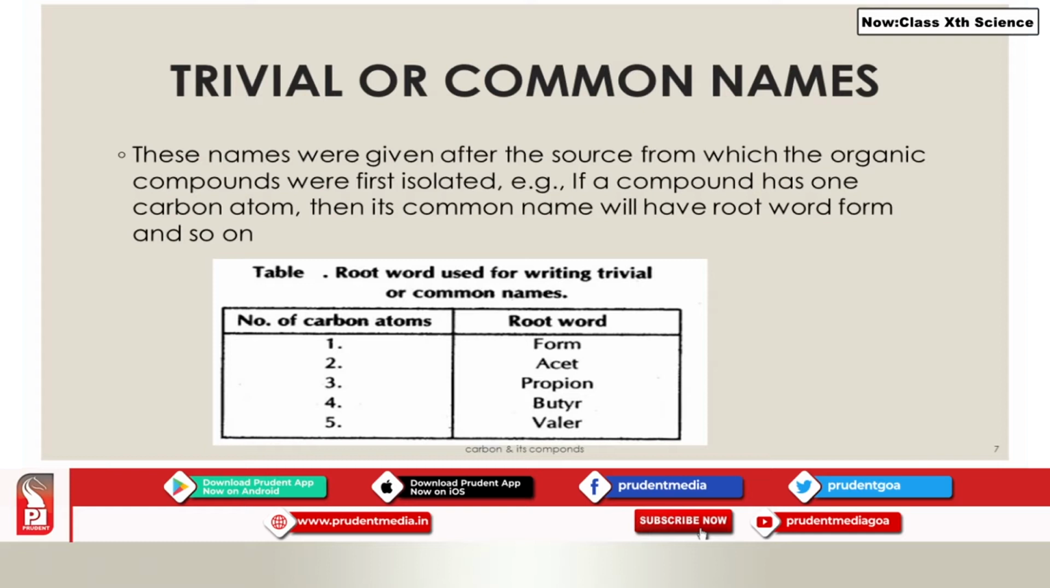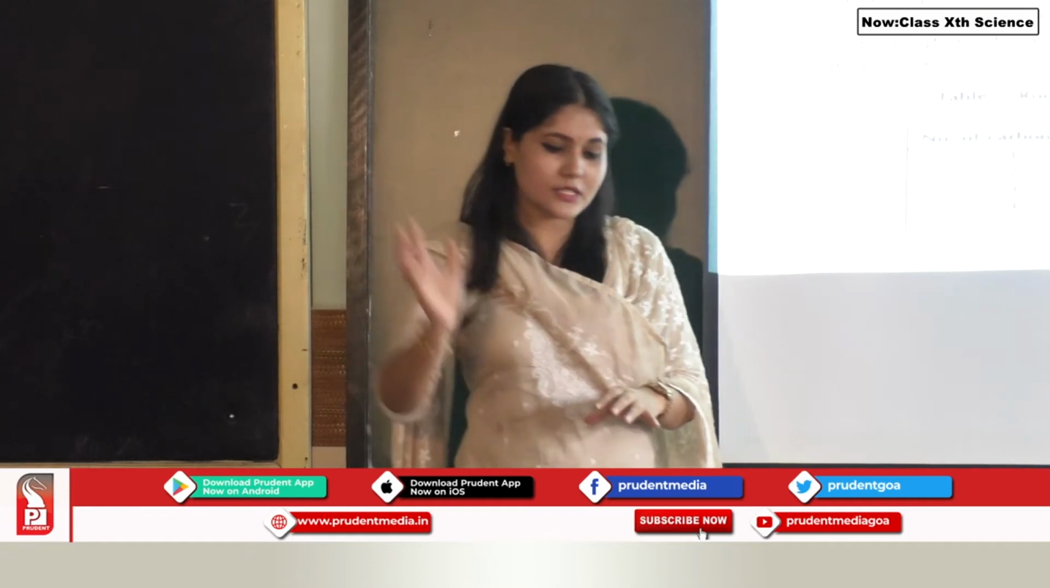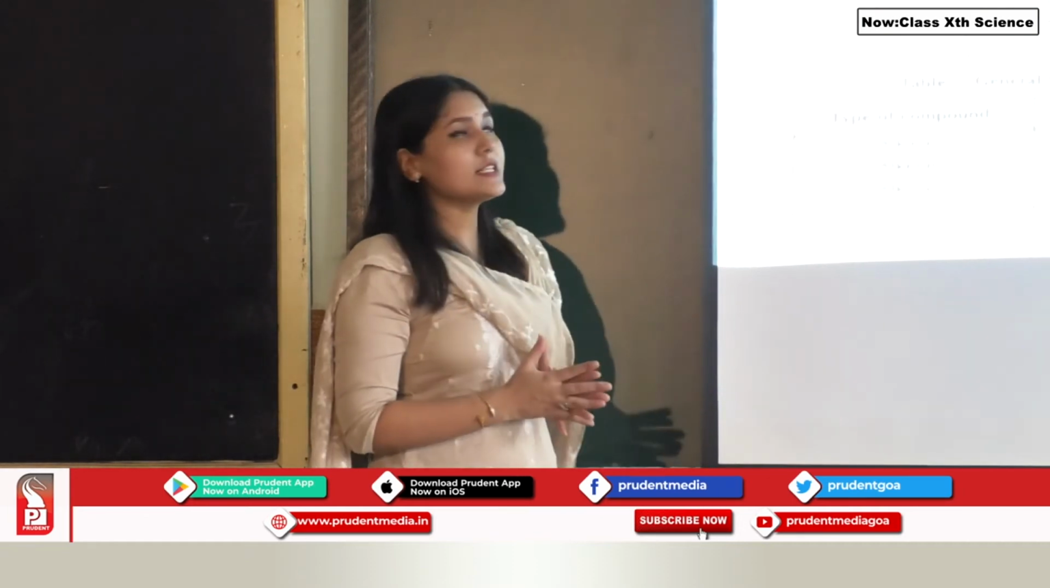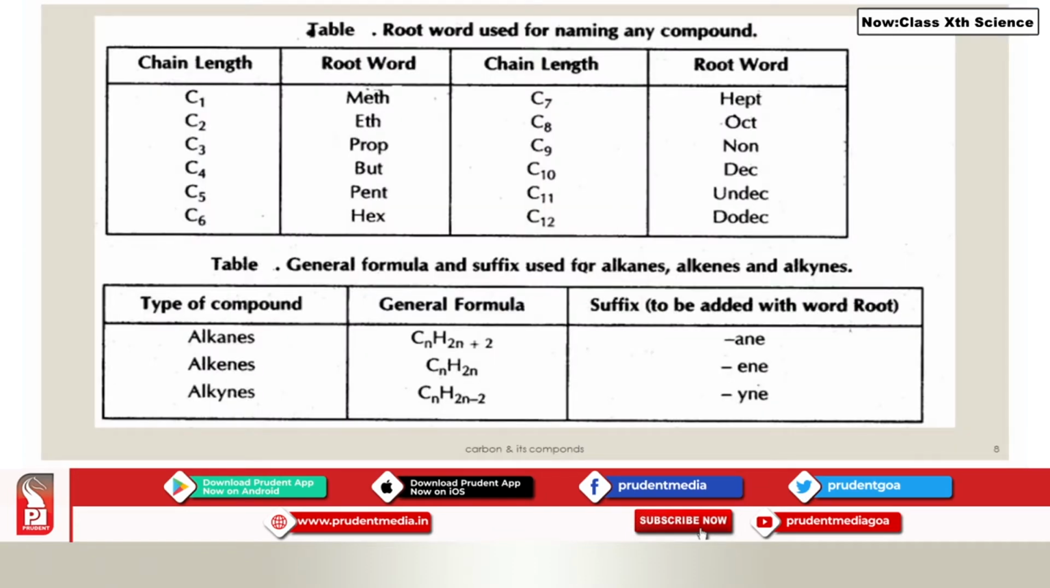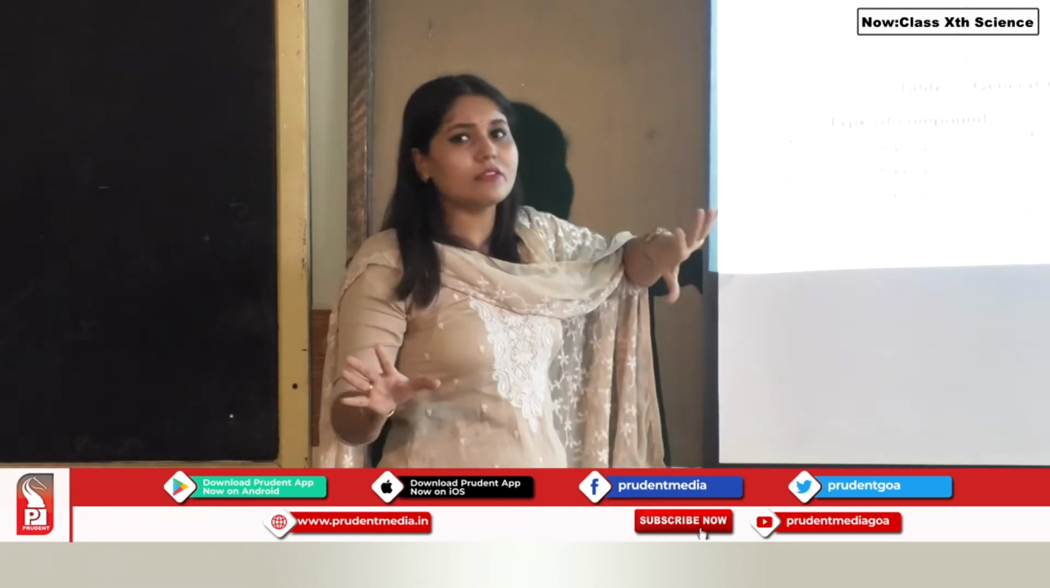For example, if a compound has one carbon atom, then its common name will have a root word and so on. So you can see in the table over here, if the number of carbon atoms is 1, then the root word is the word from which the compound was first derived. Okay, so if the number of carbon atoms is 2, then the root word is acid, 3 then propion, butyr, valor and so on. So this is a trivial system of nomenclature. Okay, but now it is being modified. So over here you have to first learn this, you have to first understand this clearly in order to write the names of any given compound that is given to you.